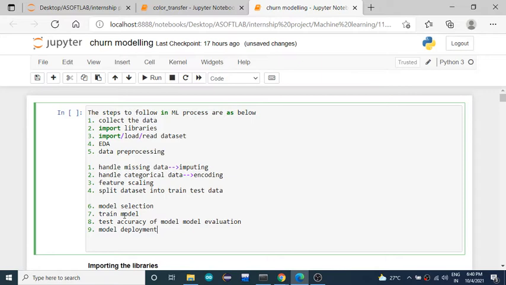For that purpose you give a new sample, a new instance of the independent features, and feed it to the model. Using those values, your trained model will give you a result, which is the class for that data. These are the things we have to follow in solving any machine learning problem, so make a note of them.